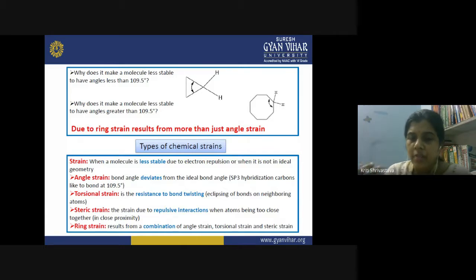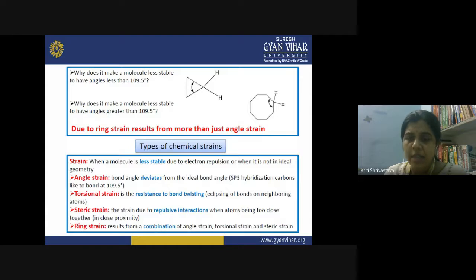So when the atoms are close together, their electronic clouds repel each other, and this makes the molecule unstable. This sort of strain is due to steric hindrance, and we call it steric strain. The last category of strain that exists in cycloalkanes is ring strain, and it results from a combination of angle strain, torsional strain, and steric strain.